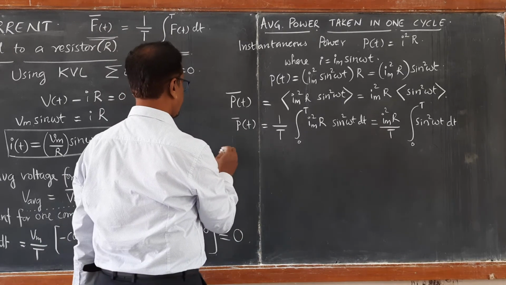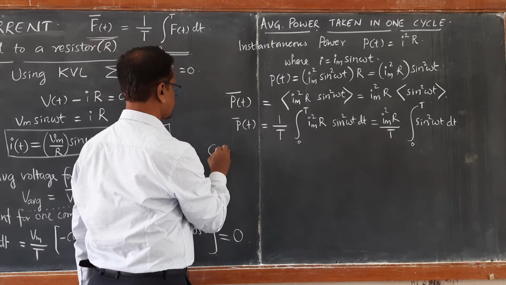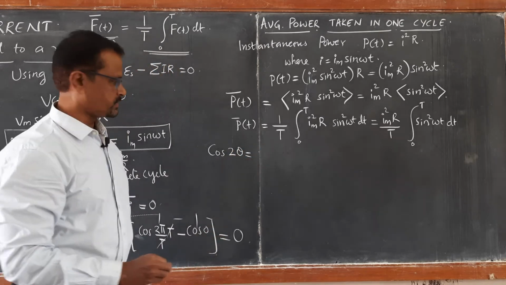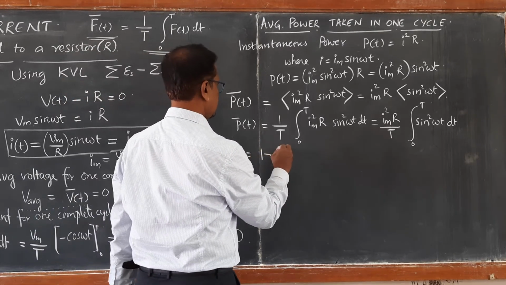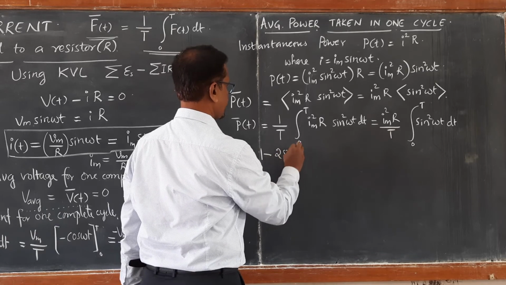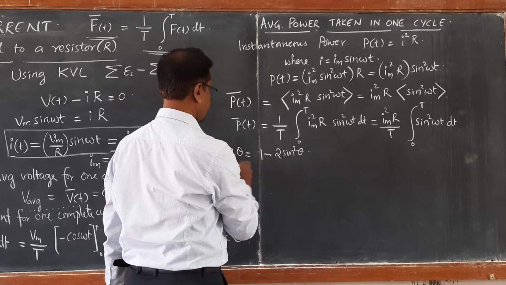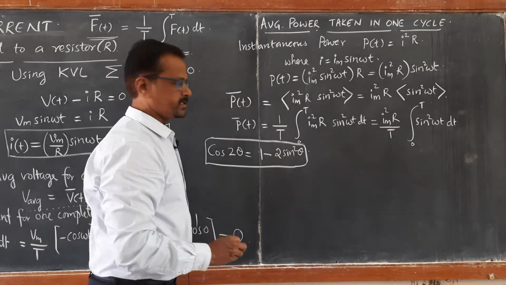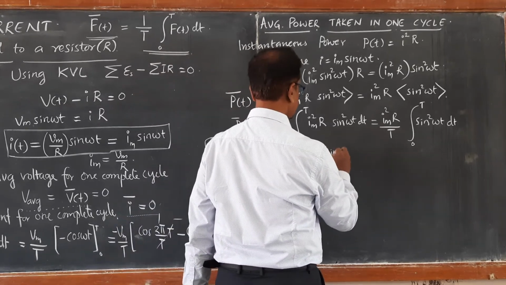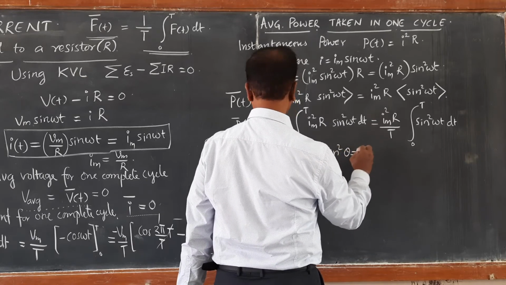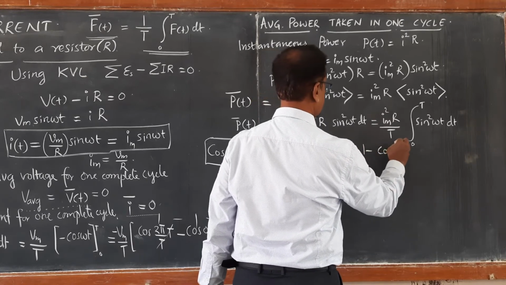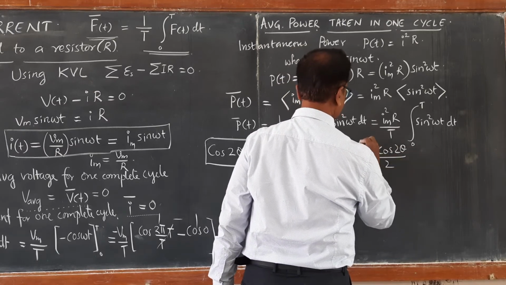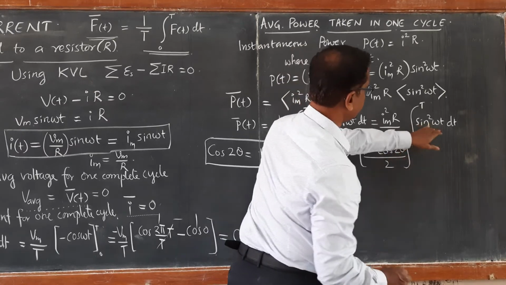I can write sin square using the cos function. You see, cos 2 theta, the cos double angle, equals 1 minus 2 sin square theta. Using this identity, sin square theta is equal to (1 minus cos 2 theta) whole divided by 2.